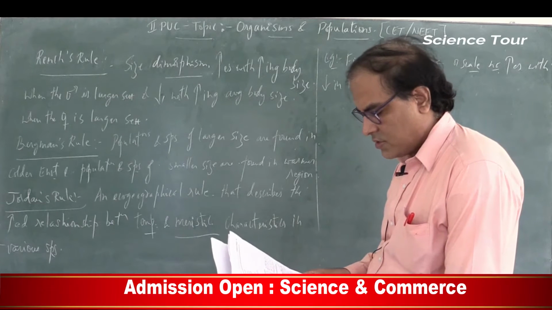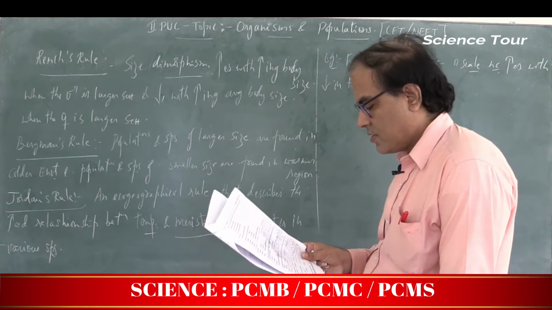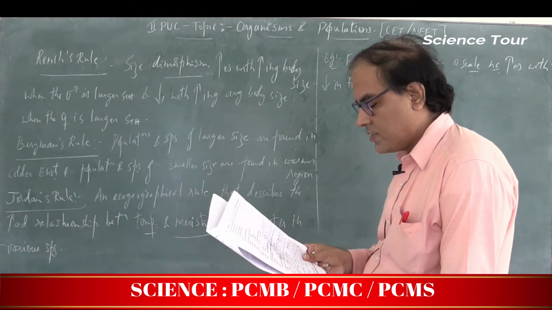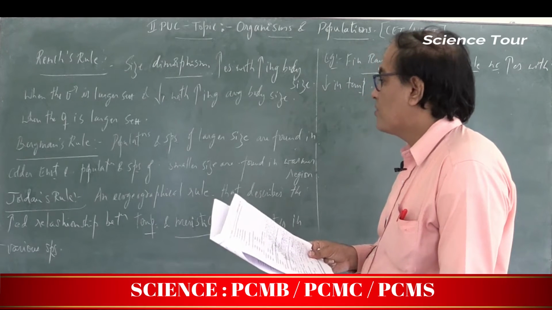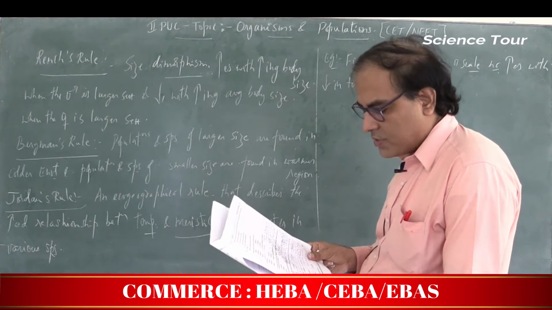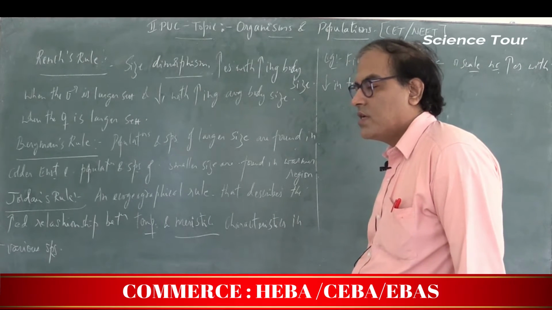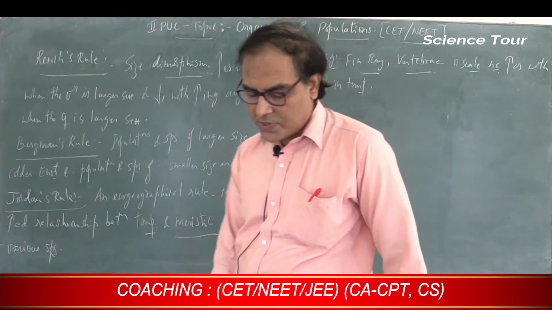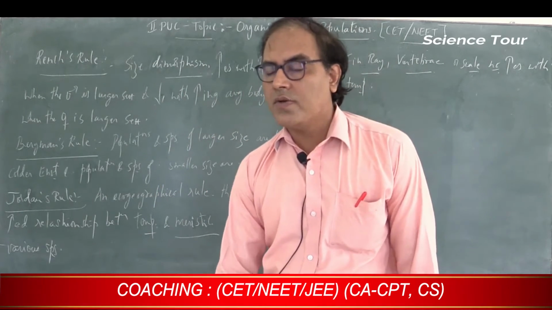Next, one more rule we will study. Bergmann's rule is over, Rensch's rule is over, and Jordan's rule is also over. Then one more rule we studied is Allen's rule. Animals living in colder climates have shorter limbs and shorter ears in order to minimize the loss of heat.